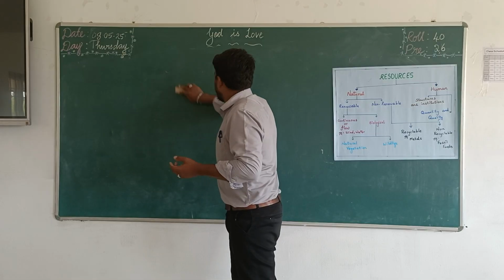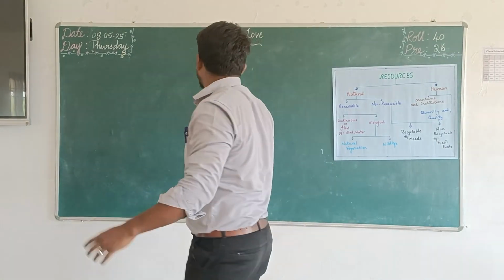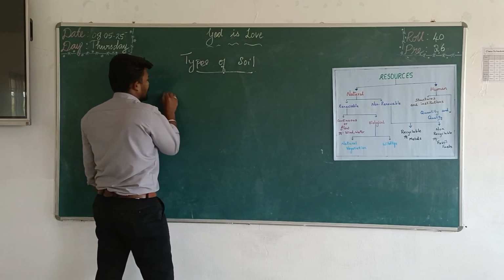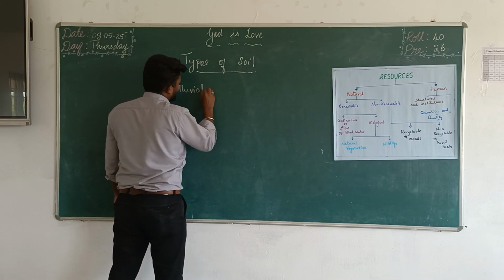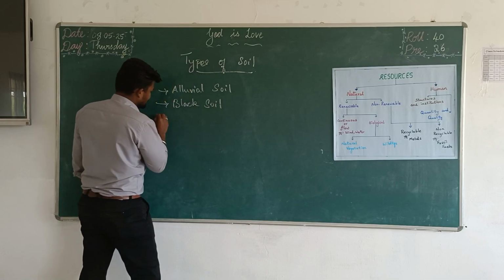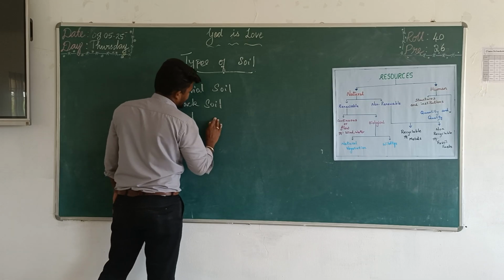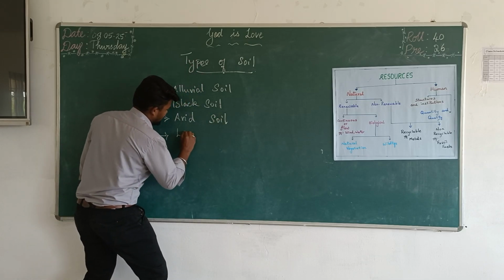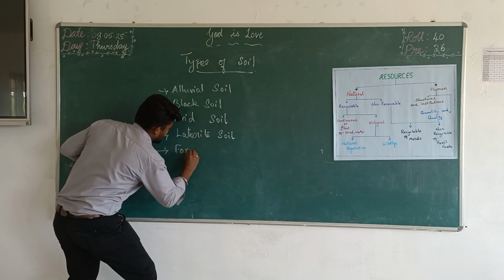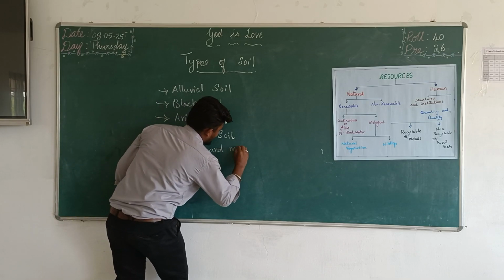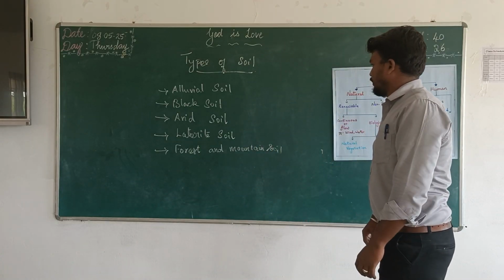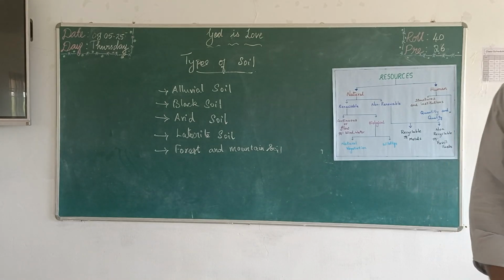First is alluvial soil, then black soil, arid soil, laterite soil, forest and mountain soil, and red and yellow soil.